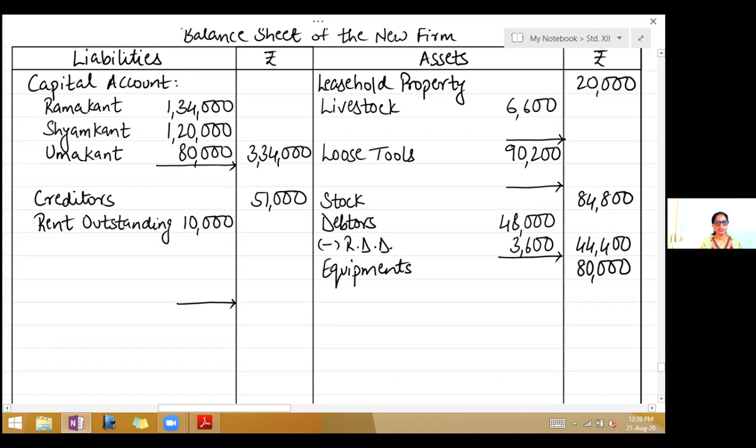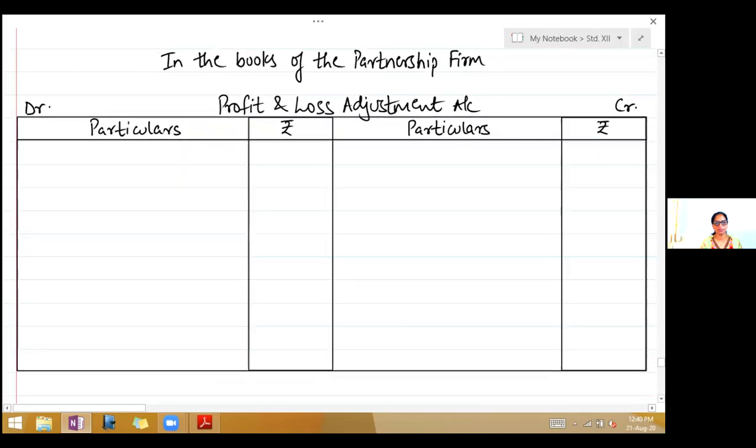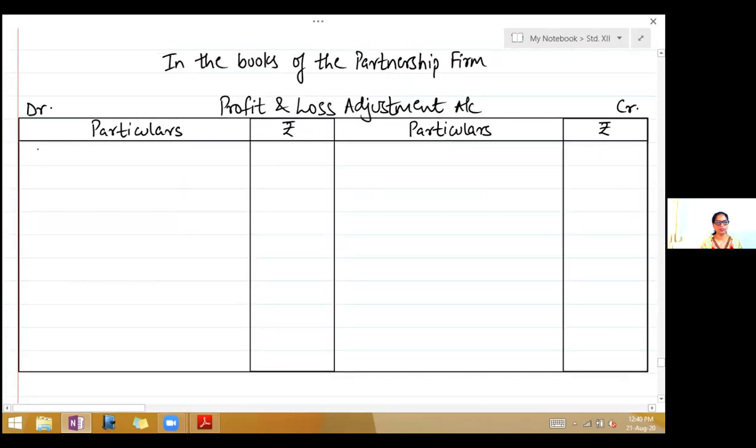Now the difference here, which is 1,600, has to be shown on the debit side of profit and loss adjustment account. So write to RDD account 1,600. So 2000 was already there. So only it has increased by 1600. So only the difference has to be shown in profit and loss adjustment account.